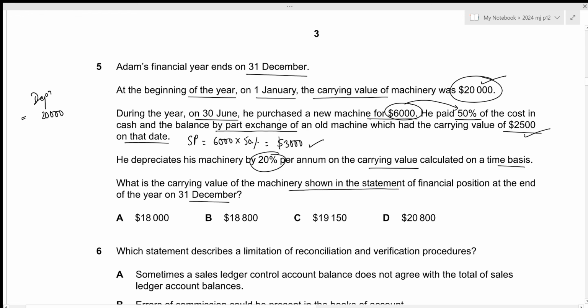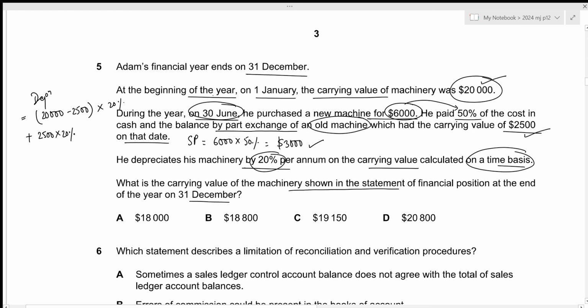Now let us remove the carrying amount of the old machine. We will calculate the depreciation on that separately since we need to calculate it on a time basis. So minus 2,500. The remaining machine will be used for the entire year, so we can just multiply it by the rate of 20% per annum. Then for the disposed machine, we have the carrying amount of 2,500, and if we multiply it by 20%, we get the depreciation for the entire year.